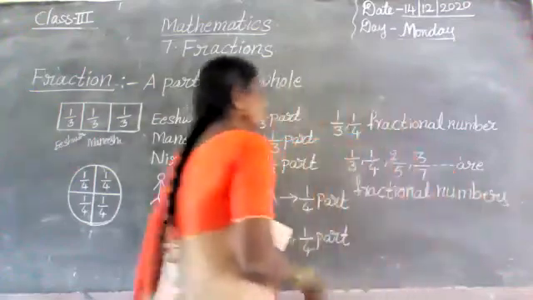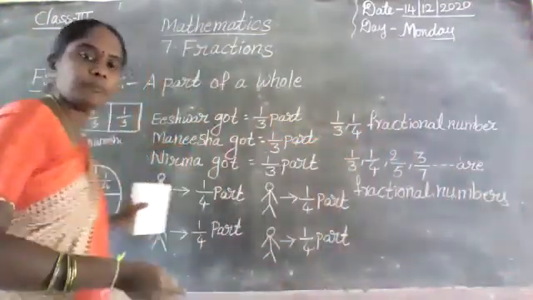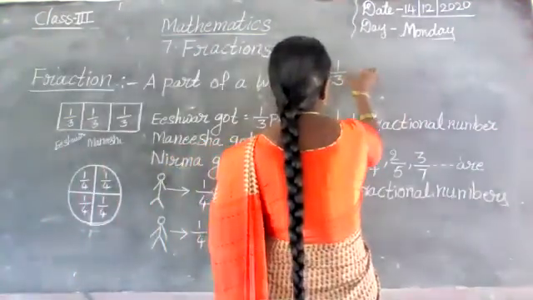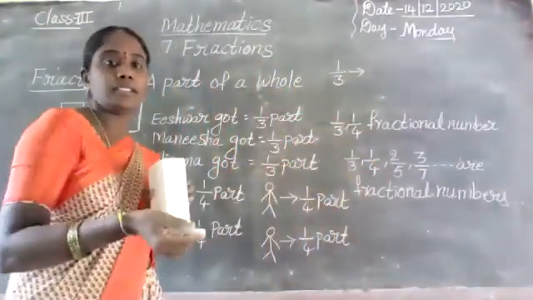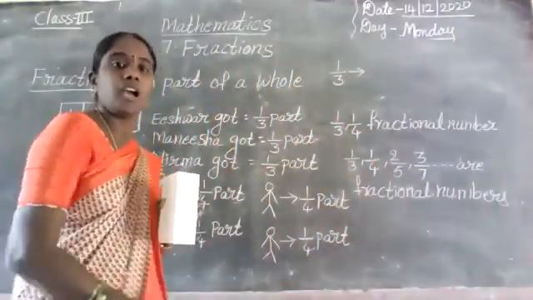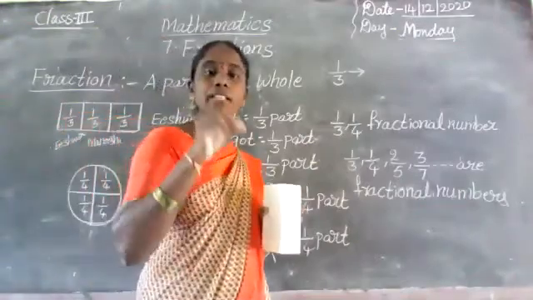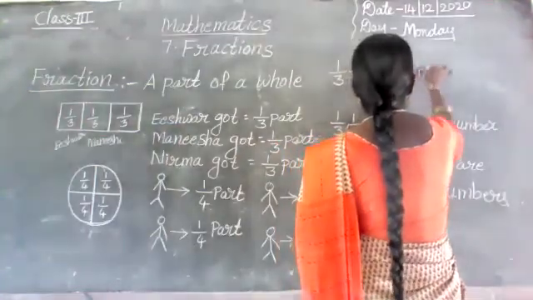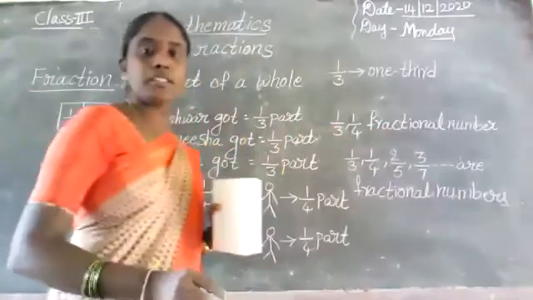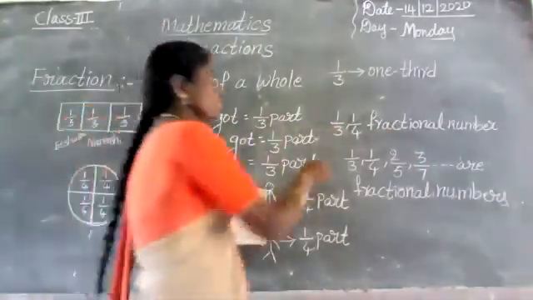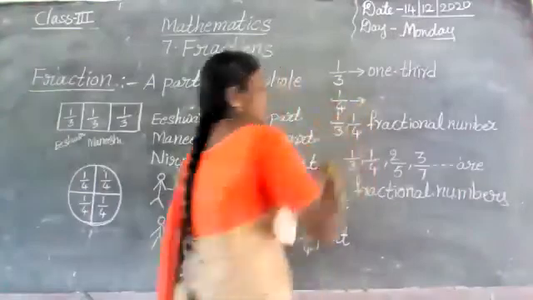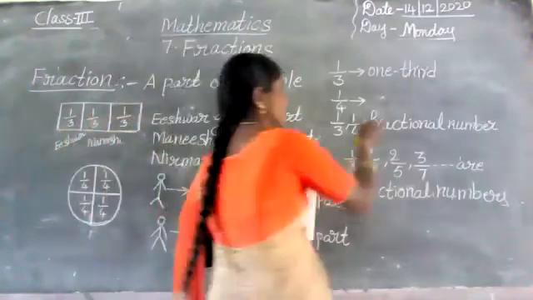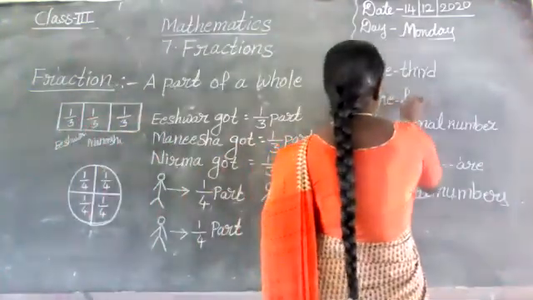Fractional numbers. Here 1 by 3. This is 1 by 3. How can we write 1 by 3 in words? One third. Write in words. Next, 1 by 4. We can write it as one fourth.